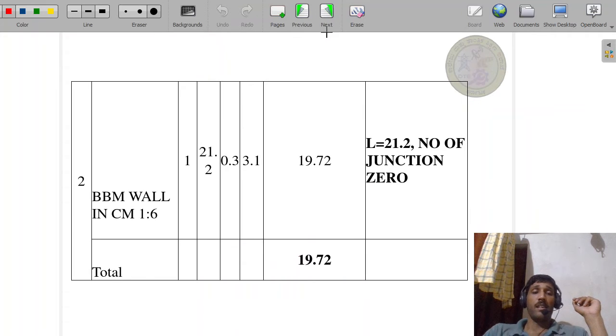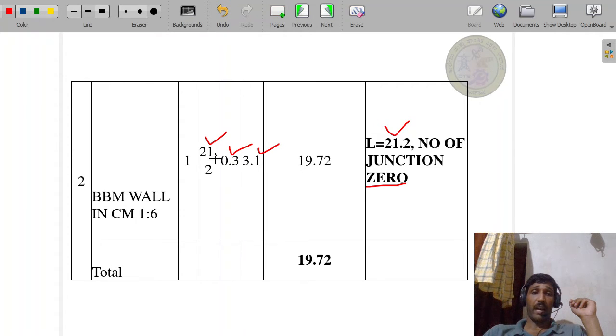Next, the second item, BBM wall in CM 1:6. Here the center to center length is 21.2. Number of junctions is 0, therefore no junctions. Now length is 21.2, breadth, that is wall thickness, is 0.3 meter, and ceiling height is 3.1 meter.